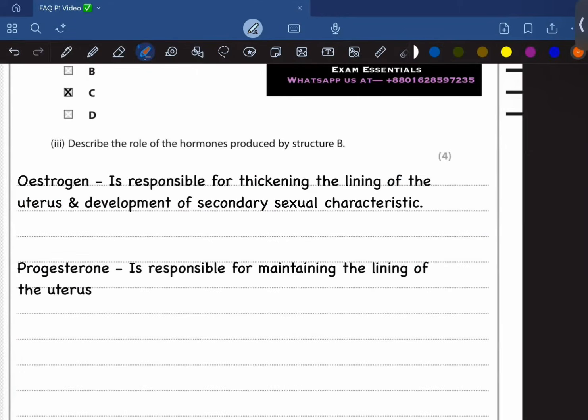Estrogen is involved in thickening the lining of the uterus and development of secondary sexual characteristics, whereas progesterone is involved in maintaining the lining of the uterus. One is involved in developing and the other is involved in maintaining. Okay, so moving on.